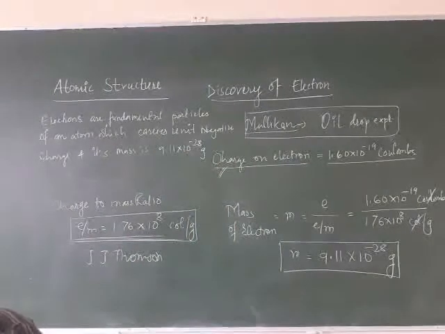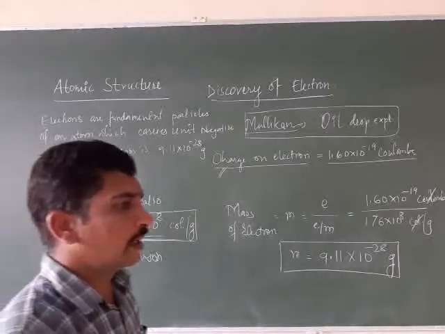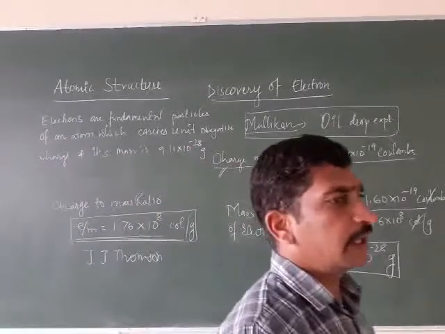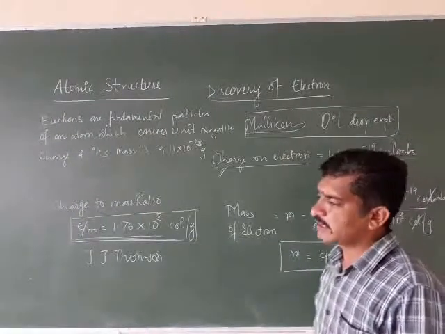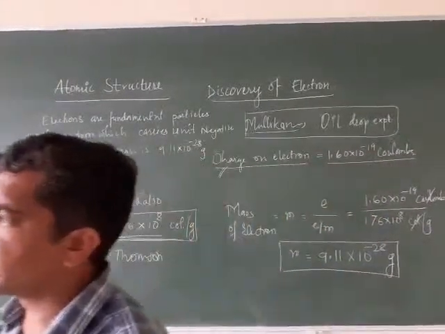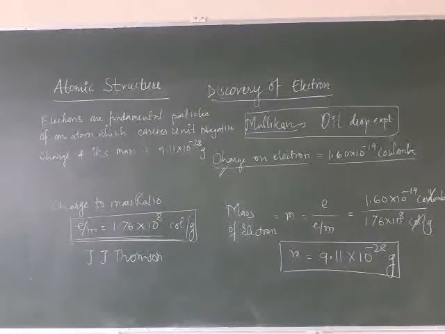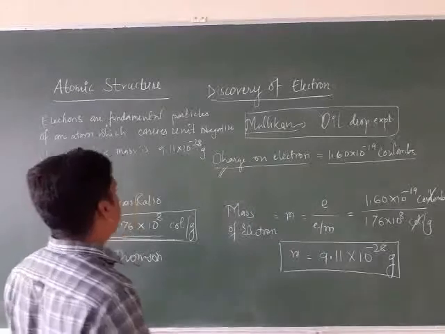We can say that electron is a particle. It is a fundamental particle of matter, carrying a unit negative charge, and its mass is approximately equal to 9.11 into 10 raised to minus 28 gram.